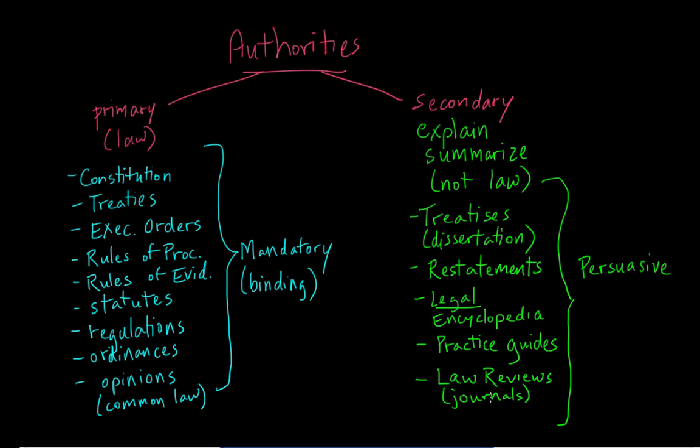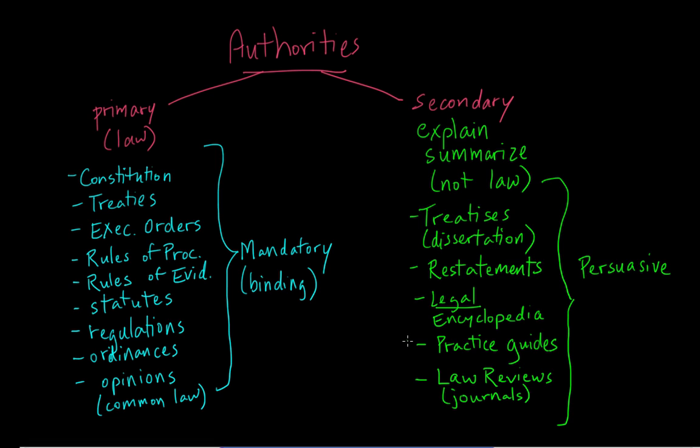Now, some journals are dedicated to a particular topic. So, for example, the Maritime Law Journal is dedicated to maritime law, and the Intellectual Property Law Bulletin is focused on intellectual property issues. But then others are more general in scope. Usually the ones that are just called Law Review would include articles about any legal subject.